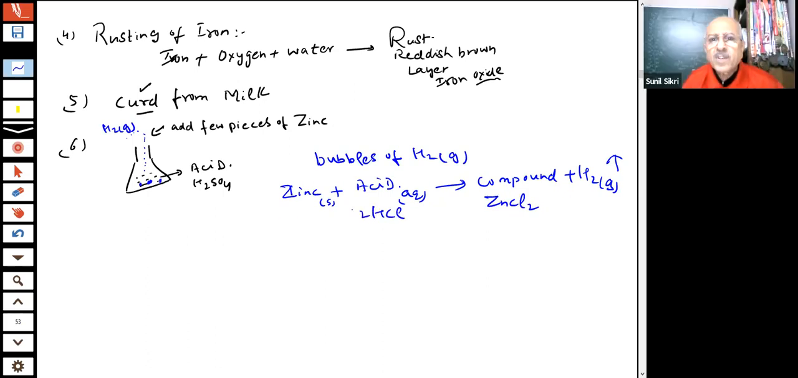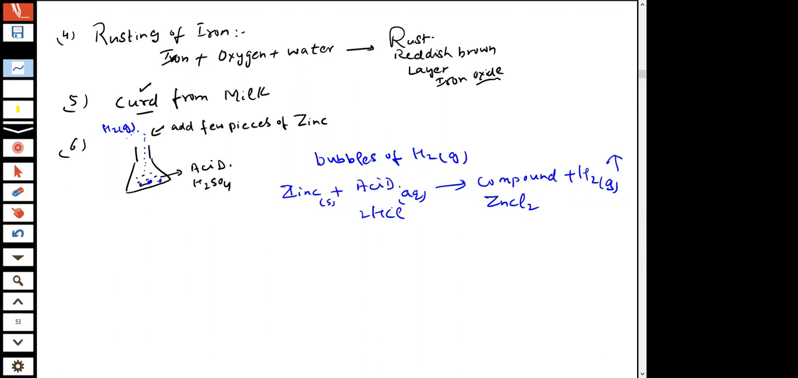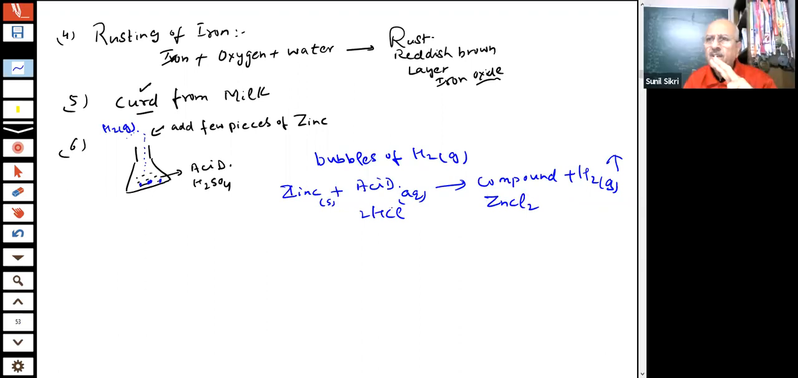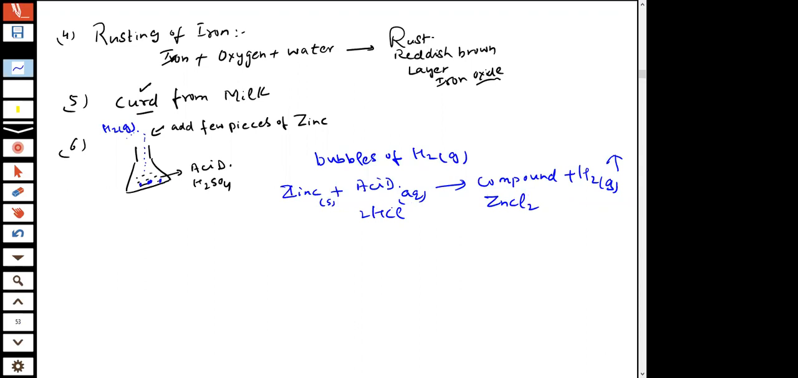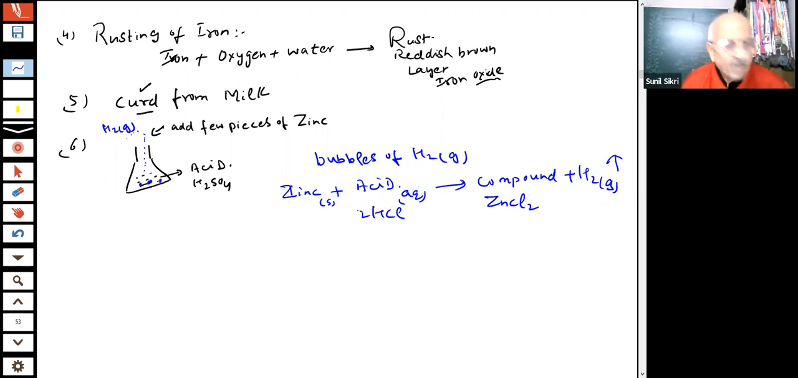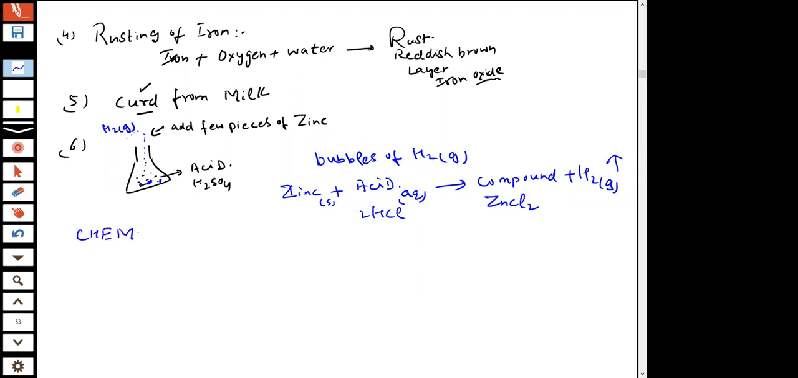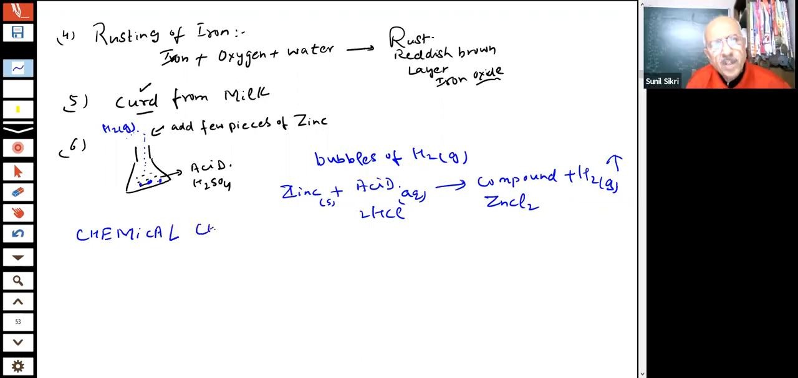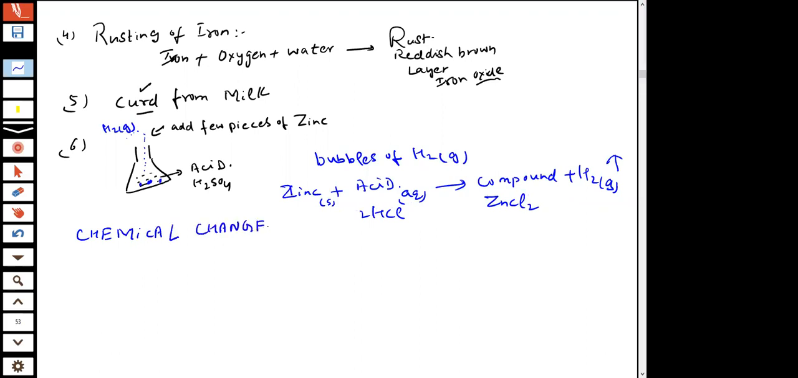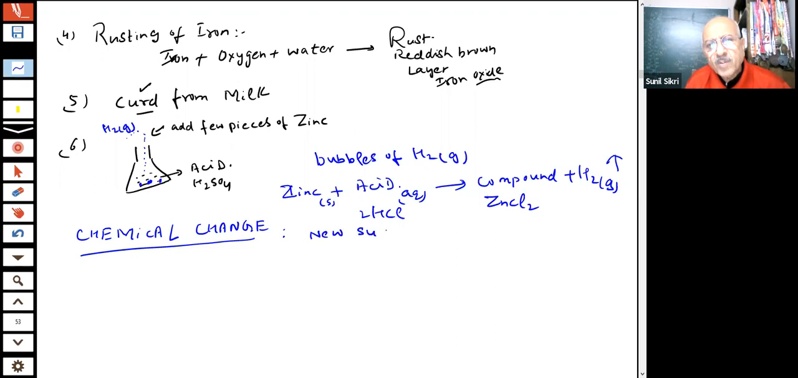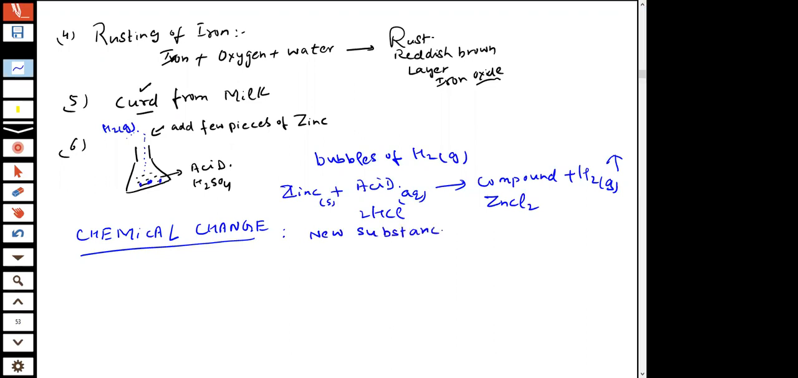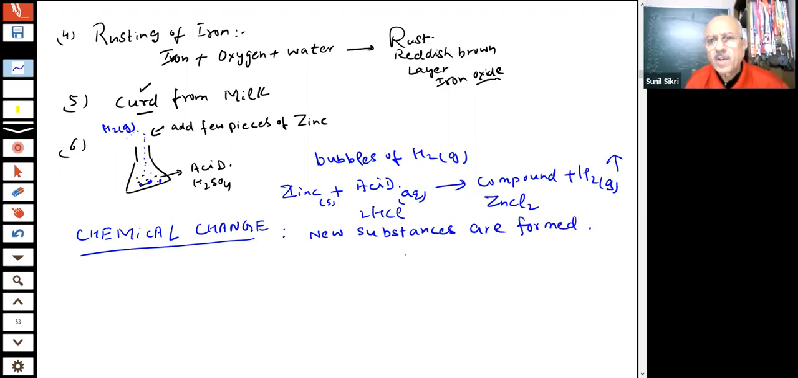Now what we are saying, students, we have started understanding there are two types of changes. One is a physical change and other is a chemical change. And in a chemical change, we know now new substances are being formed. We can say that, students. In a chemical change, new substances are formed.